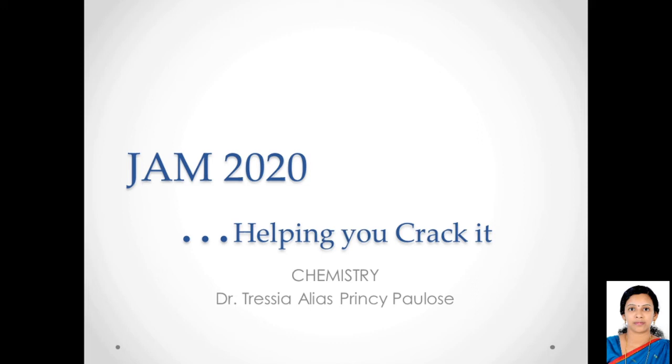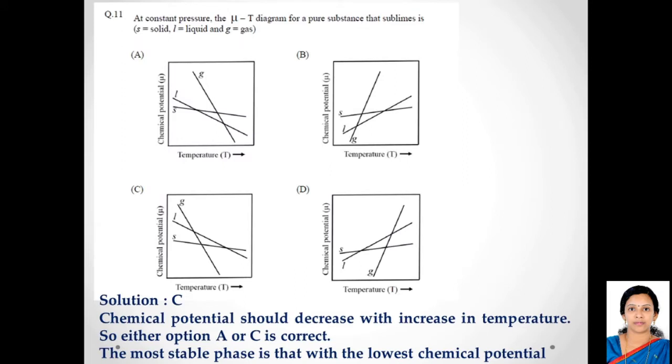Following the JAM 2020 chemistry question paper, we had already solved the first 10 questions. Now let's look at the next 5 questions. Moving on to question number 11. At constant pressure, the chemical potential temperature diagram for a pure substance that sublimes is.